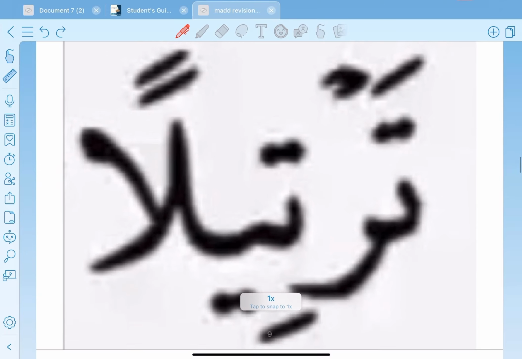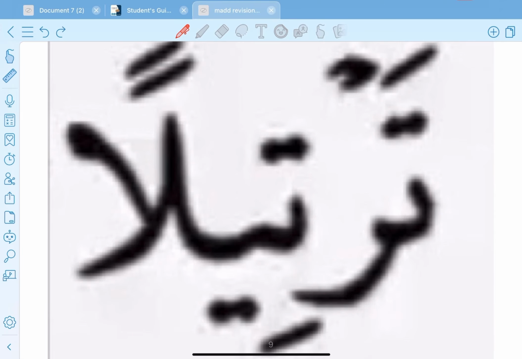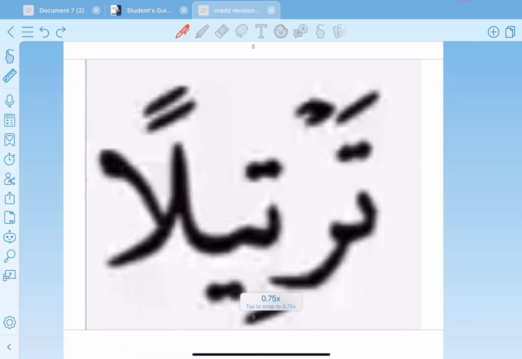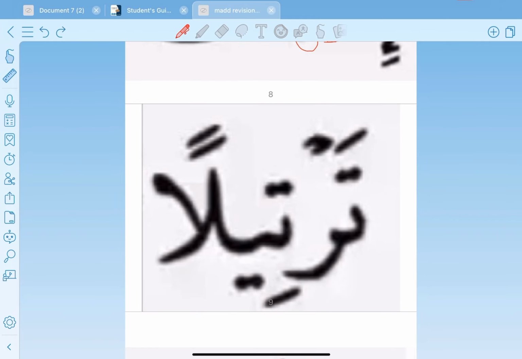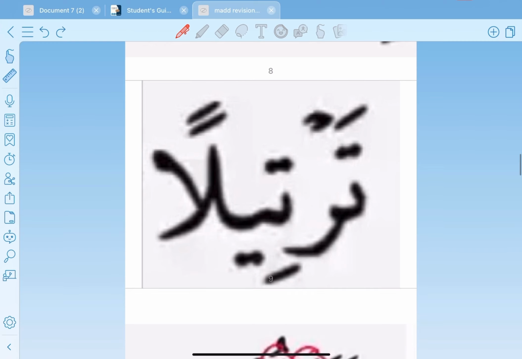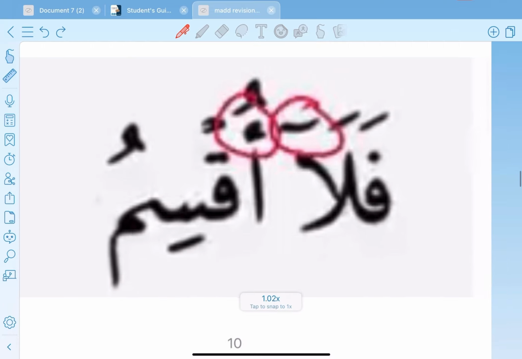Okay, this example, تروتيلا. What type of mad do we have here? When we stop here, we don't say تروتيلا, no, we say تروتيلا. So this is مد عوض and it's just for تنوين الفتح and we prolong it for 2 counts. تروتيلا, مد عوض. Okay, the next example.